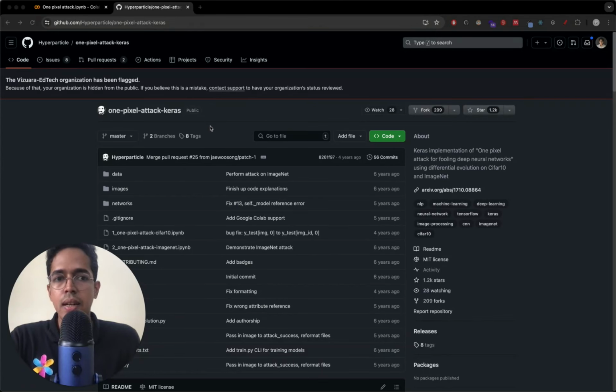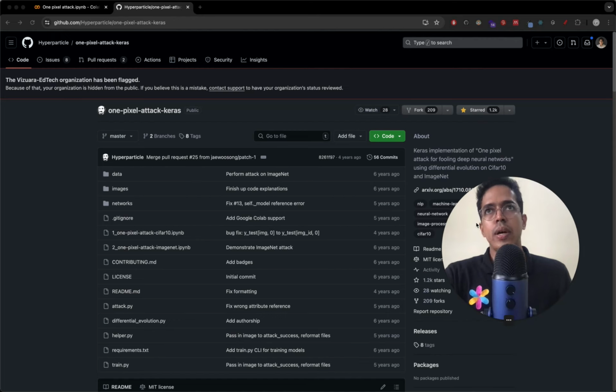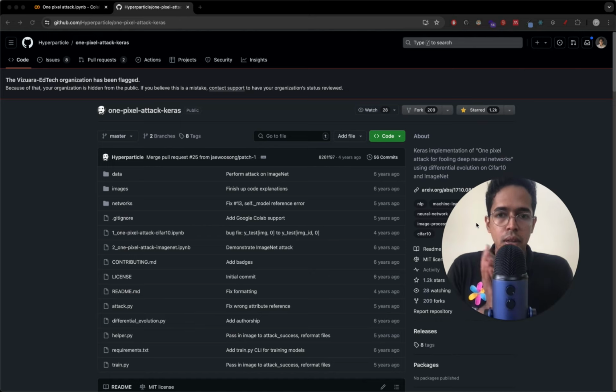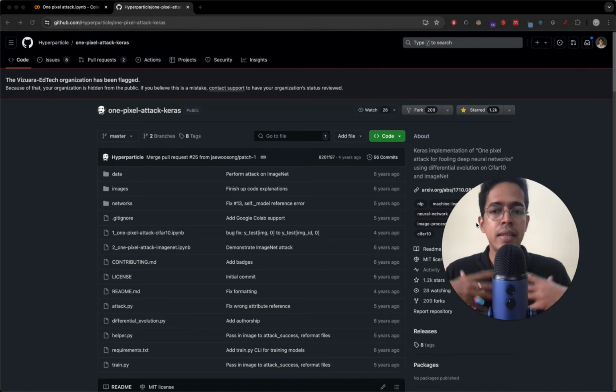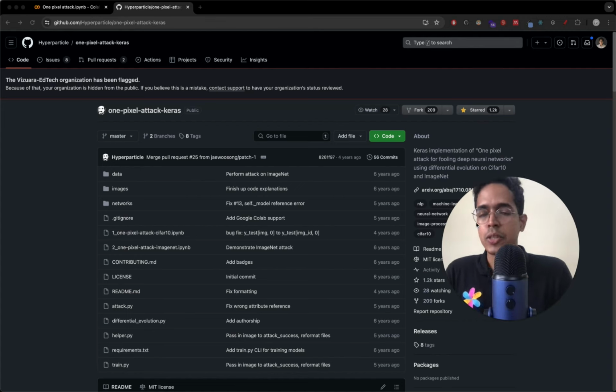This is the original one pixel attack GitHub repository. It has a huge number of stars. They take a few different neural networks, including ResNet, and they calculate the results. So this code base is the base of the one pixel attack paper. But we don't want to do such an extensive job. We just want to implement it for a few images and see for ourselves how this works, and get confidence that we can also implement the one pixel attack in practice, right? That's what we want to do.